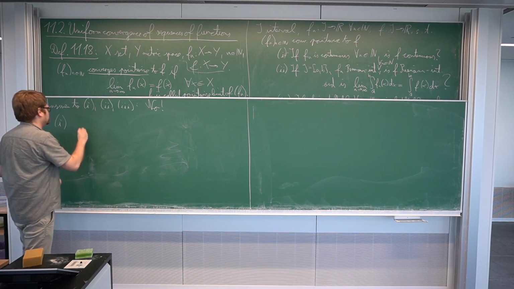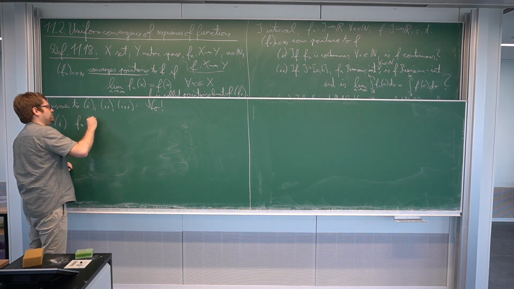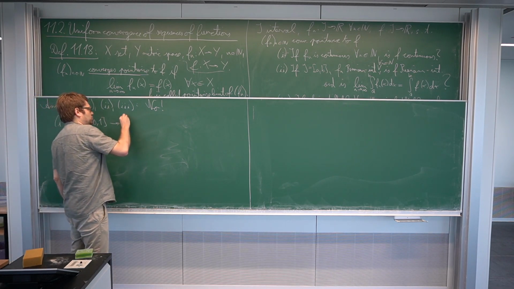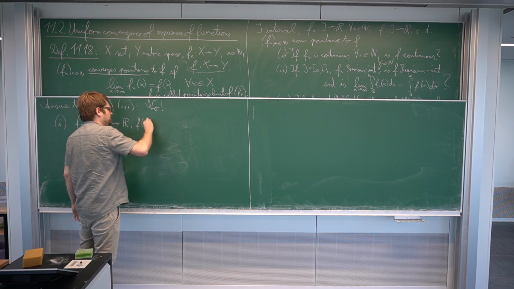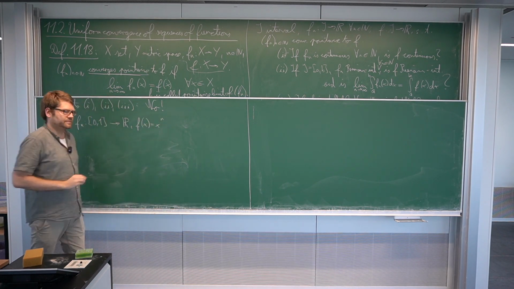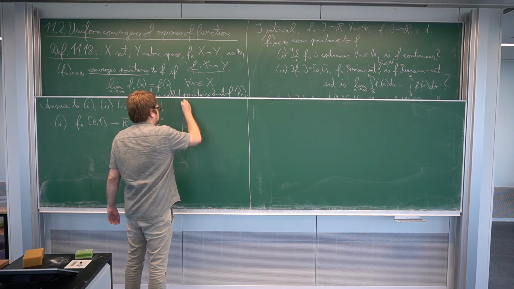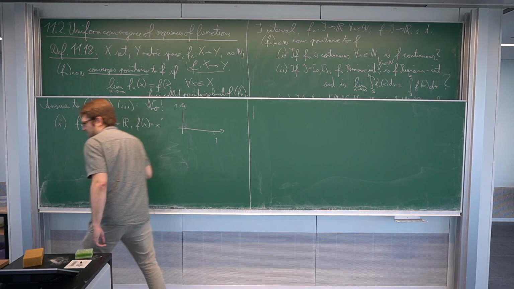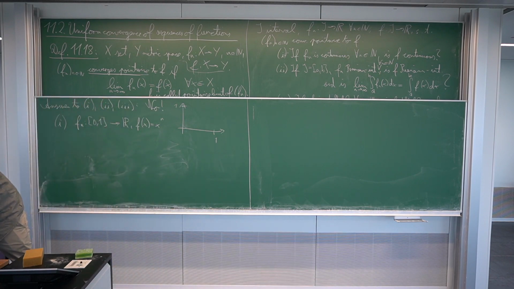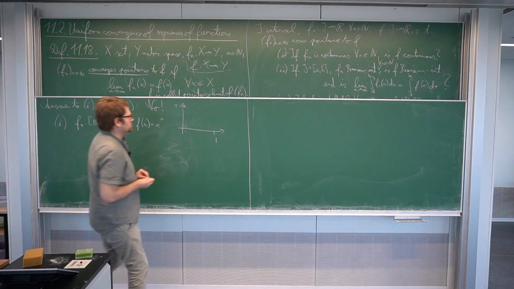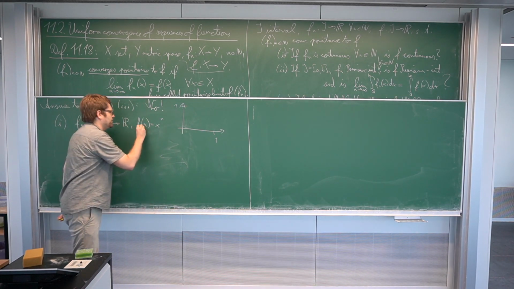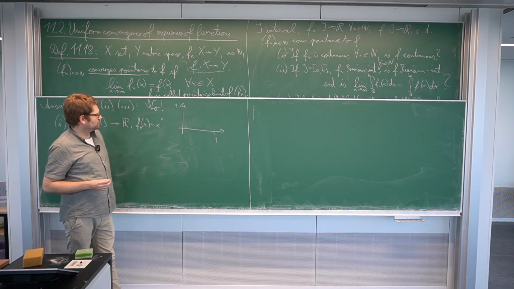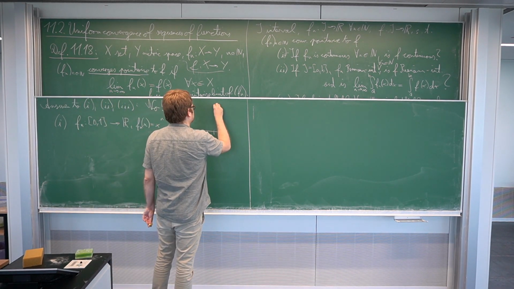There's a very simple example: take f_n defined on the closed and bounded interval from 0 to 1 to R, f_n(x) = x^n. Let's maybe draw the graph here. If this is 1, we have 1 here. For all elements of the sequence, we always know that f_n(0) is always 0, so everything starts at 0, and f_n(1) is always 1, so we always meet in this point.